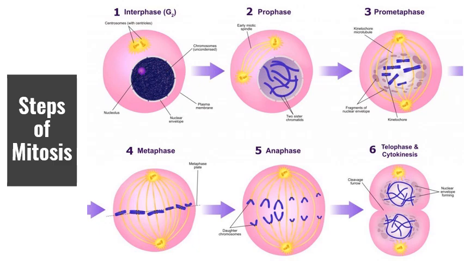And then after telophase, you have cytokinesis. Cytokinesis is separate from mitosis, but is shown here. Cytokinesis is the division of all things except the nucleus. So all of the organelles and everything are divided in the process of cytokinesis.